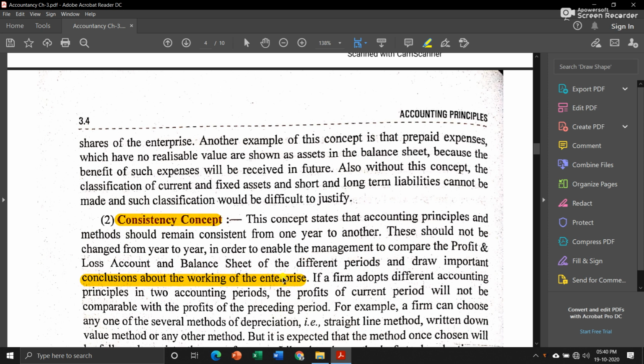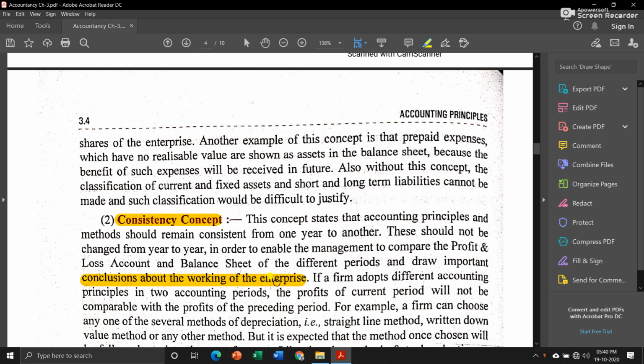Now, let me take one example. Suppose your one year's examination result is given in percentage, and next year you got your result in a grade system, that you got A grade or B grade. Now will you be able to compare your previous year's percentage result with that of your current year's result?